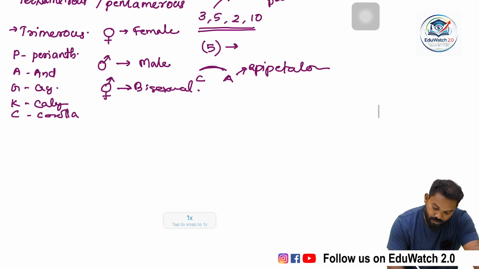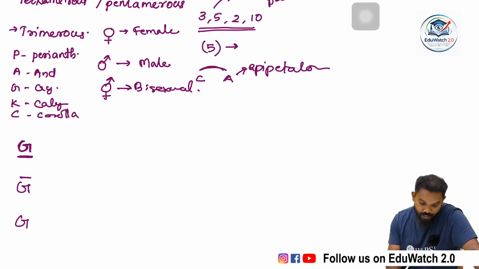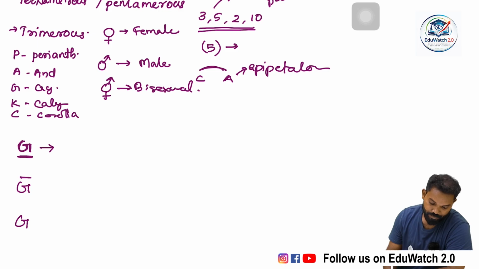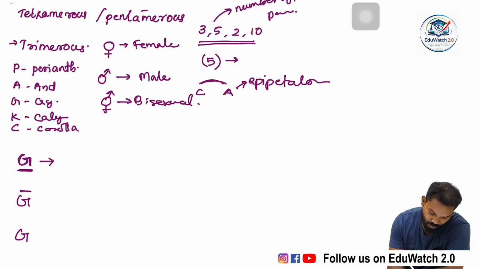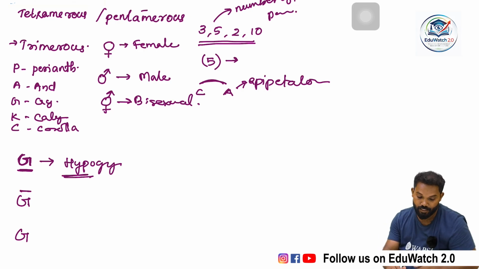Then with the gynoecium G, we use an underline, or a line above the G, or only G. Here G with an underline means the gynoecium is above and all other parts are below. That means hypogynous: calyx, corolla and androecium are below the gynoecium.